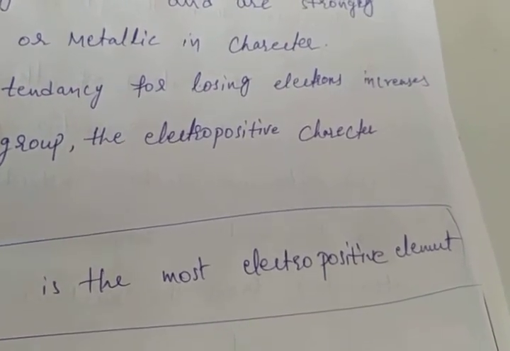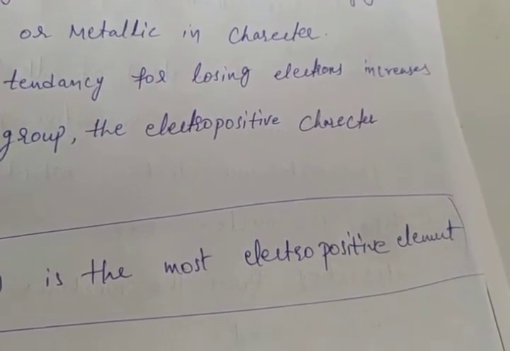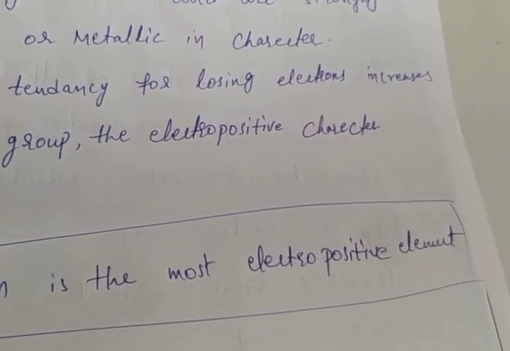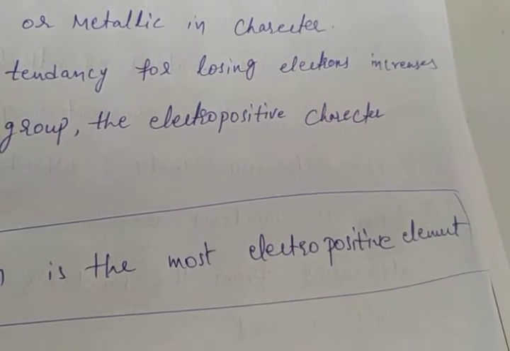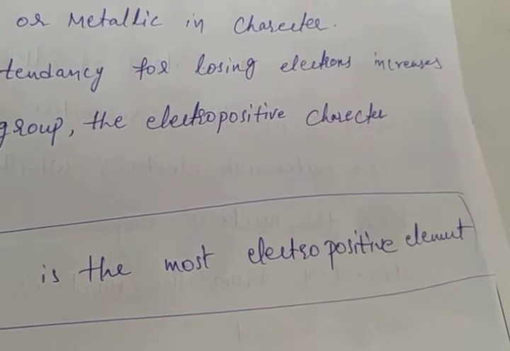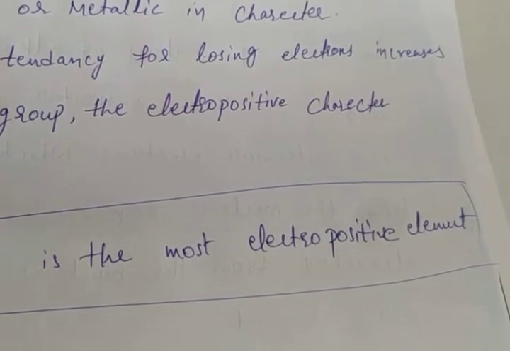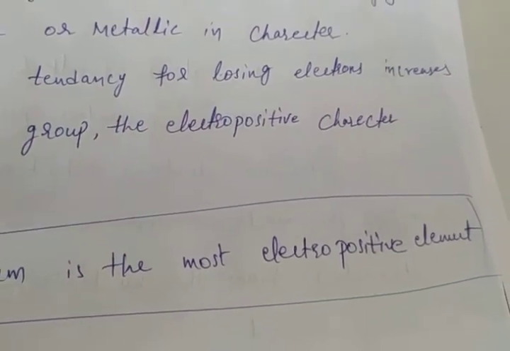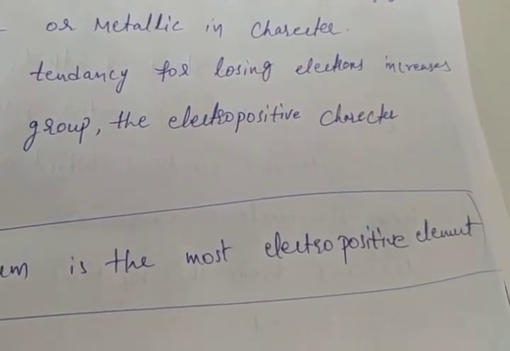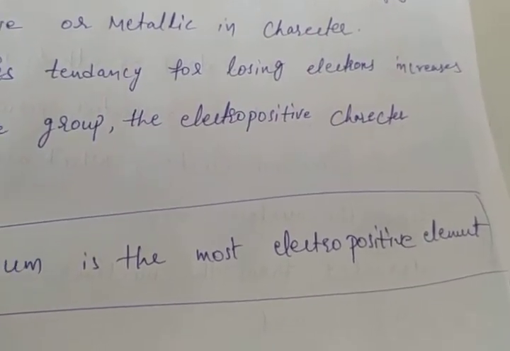The second reason is the screening effect. In alkali metals there is an increase in the magnitude of screening effect due to the increase in number of intervening electrons. Due to the inner electrons, the nucleus attraction force on the valency electron, the outermost shell electron, will be decreased. That is called screening effect. Inner electrons act like a screen, that's why we call it the screening effect. So due to screening effect also, the ionization enthalpy values will decrease from top to bottom. So cesium is the most electropositive element in the periodic table.